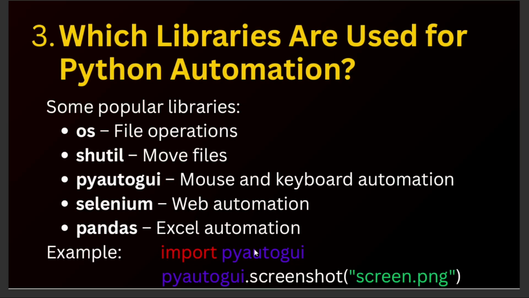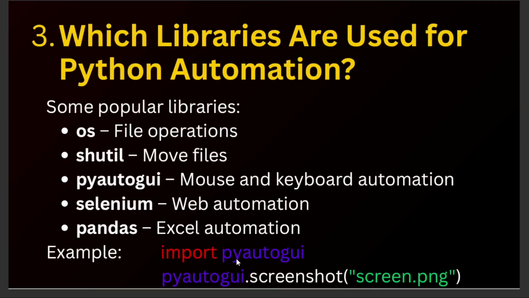Here I have given a simple example. We are importing PyAutoGUI for mouse and keyboard automation, right? To take a screenshot manually, we use the Shift key and the Print Screen key, right? So, instead of using keys, we use the PyAutoGUI library in Python.